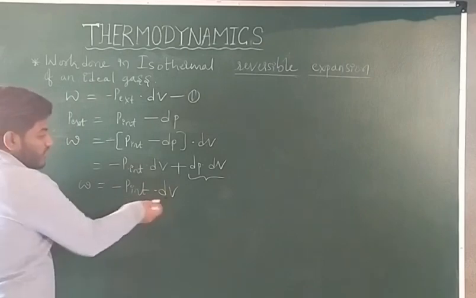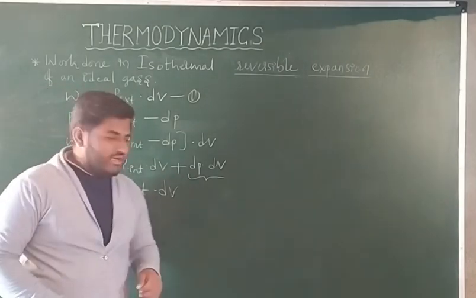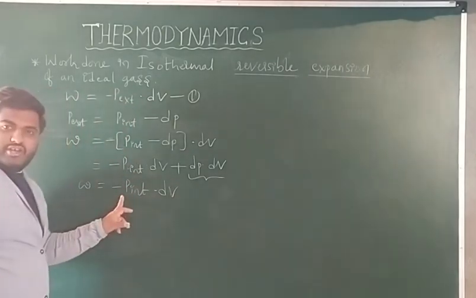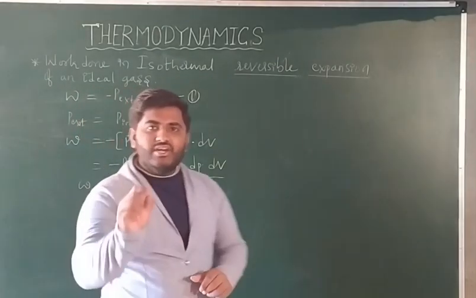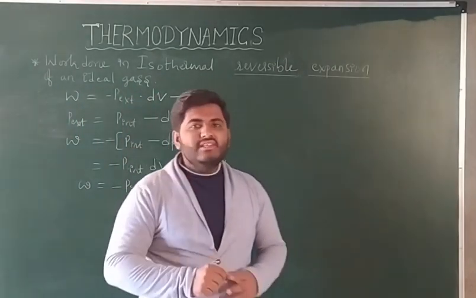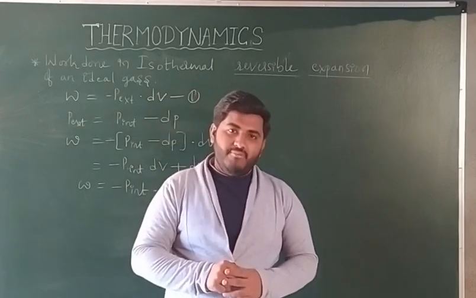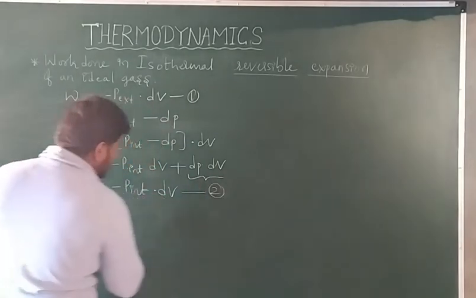Right? So once you got this, now you go for integration. Before going to integration, you must know what is P internal. P internal is the internal pressure, given by nRT divided by V. Let us say this is equation number 2.